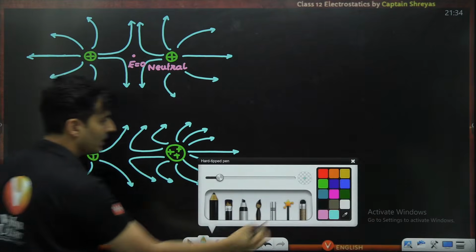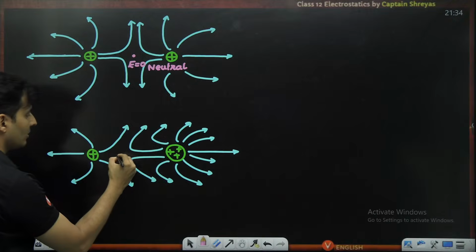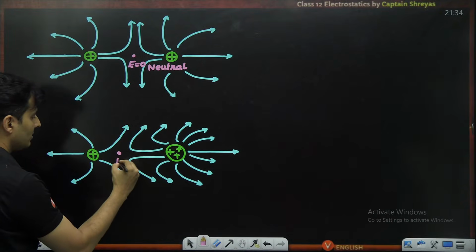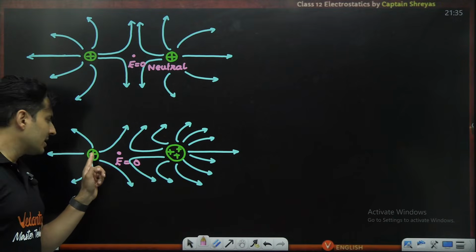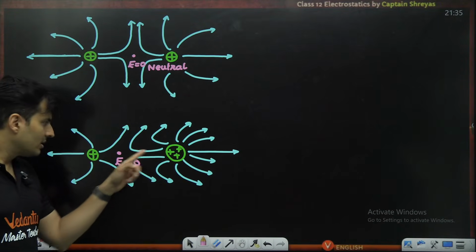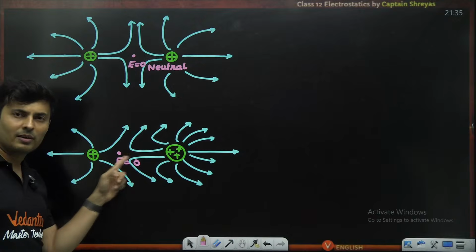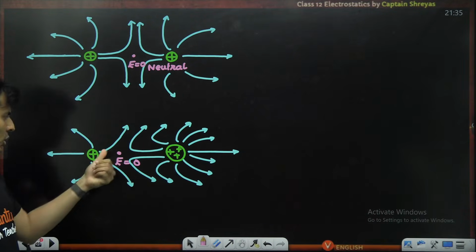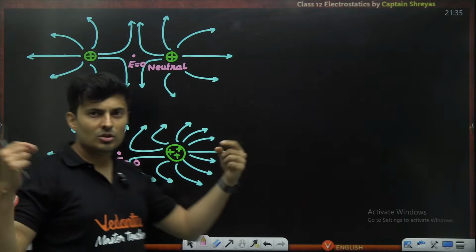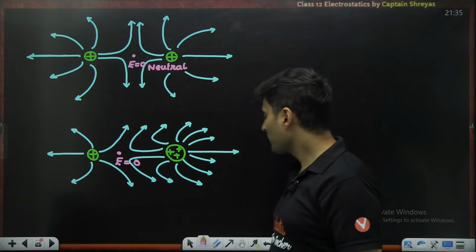The neutral point will be here, closer to the smaller charge. This is where the net field will be zero. Makes sense, because this is a very small charge and this is a very huge charge. So you stay far away from the huge one to counterbalance the effect, and closer to the smaller charge so that the effects get nullified.